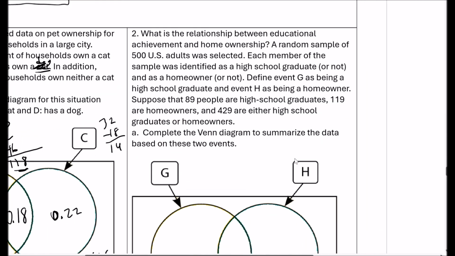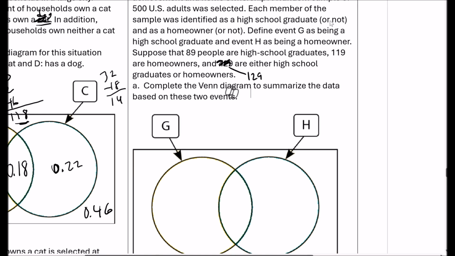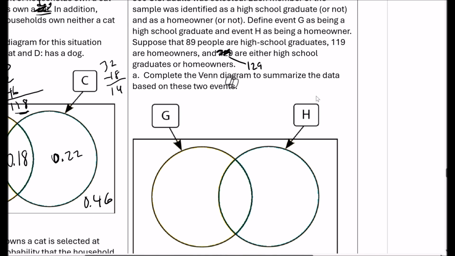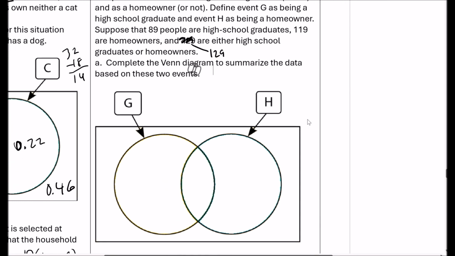All right, so number 2. A random sample of 500 US adults was selected. By the way, this right here should say 129, not 429. That's a typo. Each member of the sample was identified as a high school graduate or not, and as a homeowner or not. G means high school graduate, H is homeowner. Suppose 89 people are high school graduates, 119 are homeowners, 129 are either high school graduates or homeowners. Complete the Venn diagram to summarize the data based on these two events.